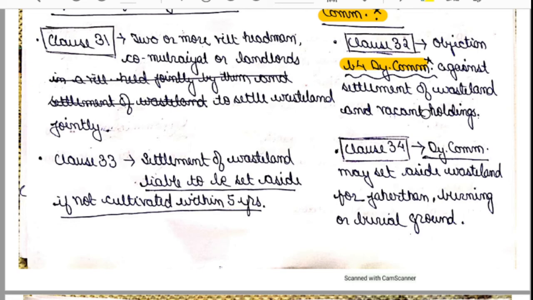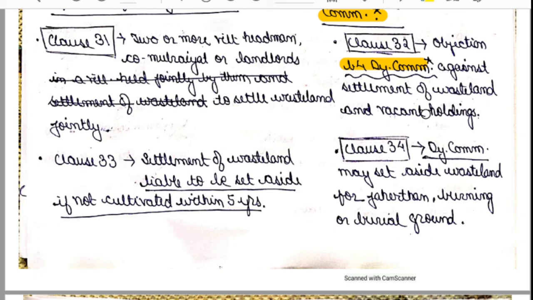Okay, so this type of question will be asked to you in the examination: if anybody has any objections regarding allocation of wasteland, where will he raise his objection? They will give you 4 options: in civil court, in the court of commissioner, in the court of subdivisional officer, and before deputy commissioner. So where will he raise his objection?